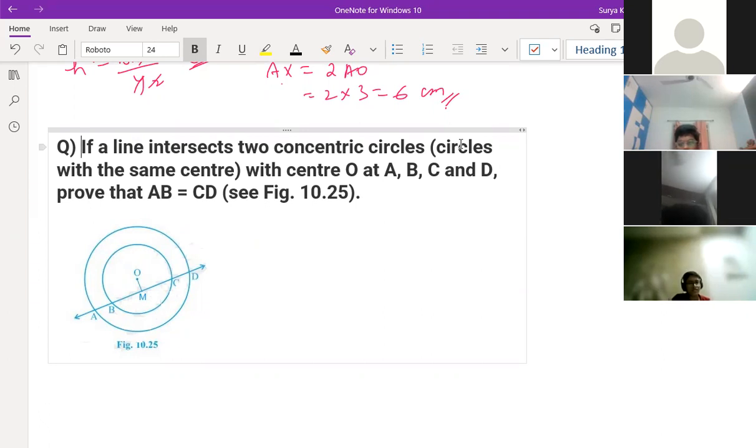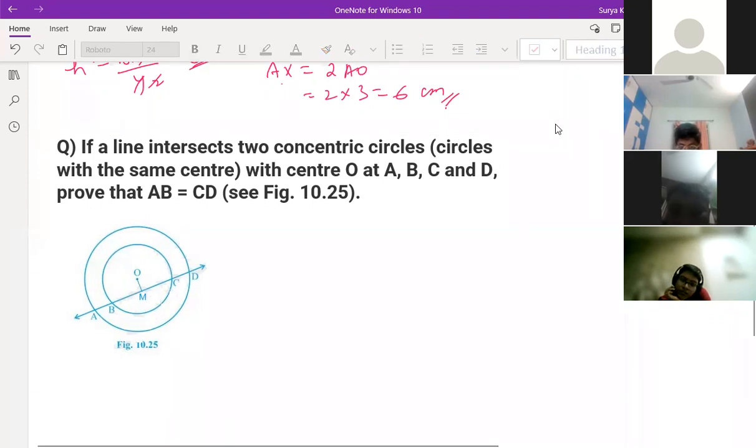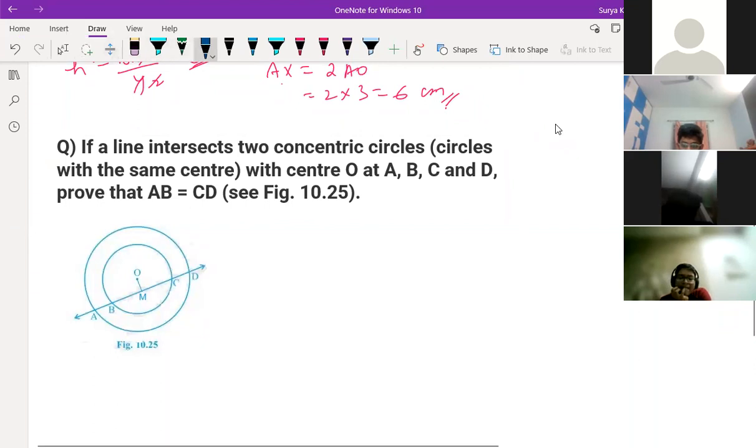If a line intersects two concentric circles with the same center O at A, B, C, and D, prove that AB is equal to CD. You can prove this, all of you. You should prove here AB is equal to CD. How to prove, sir? I can try, sir. Okay, try. AB is equal to CD, you have to prove. How to prove AB is equal to CD?